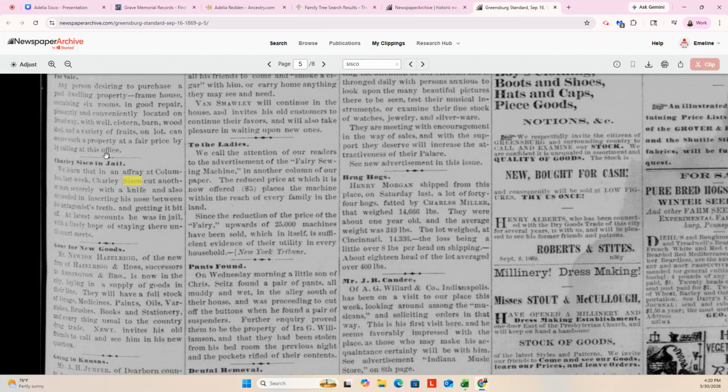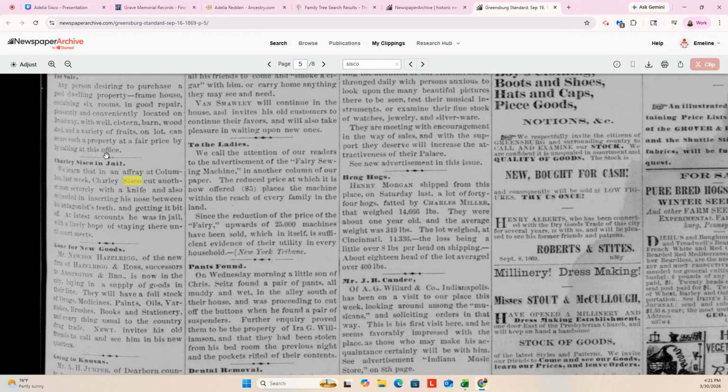We learned that in an affray at Columbus last week, Charlie Sisco cut another man severely with a knife and also succeeded in inserting his nose between his antagonist's teeth and getting it bit off. Oh my goodness. At latest accounts, he was in jail with a lively hope of staying there until court meets.